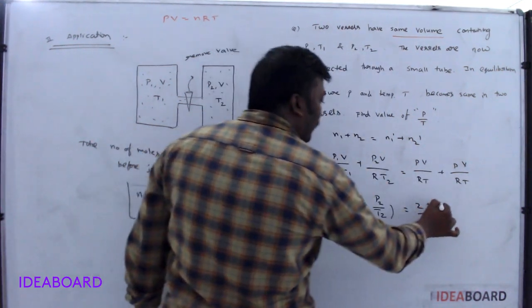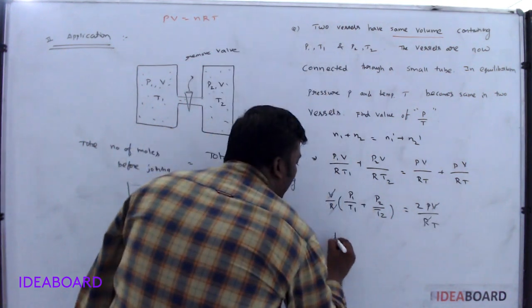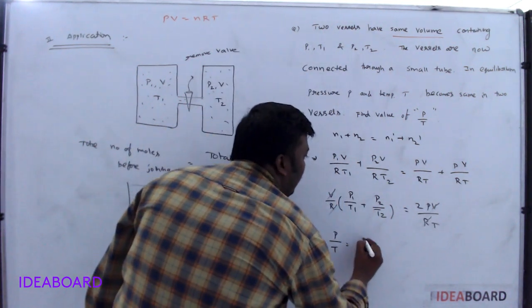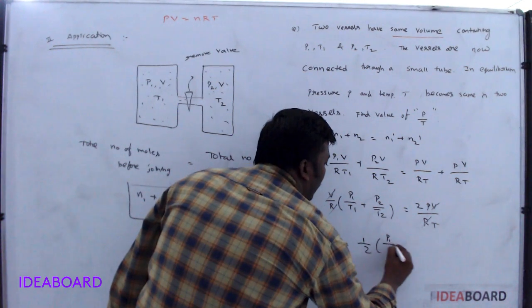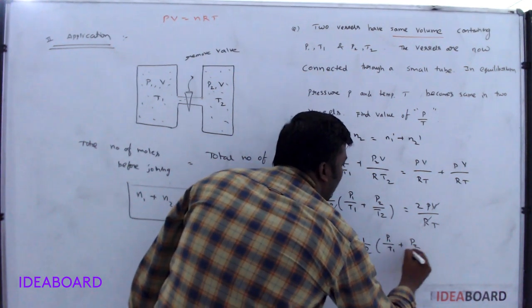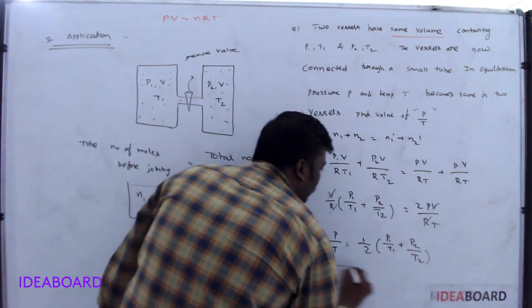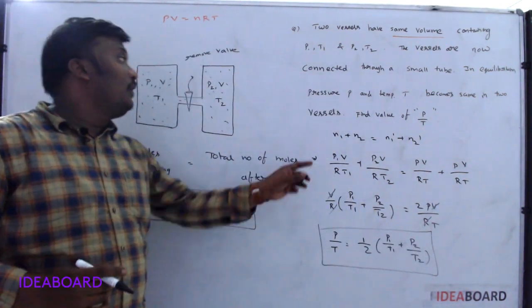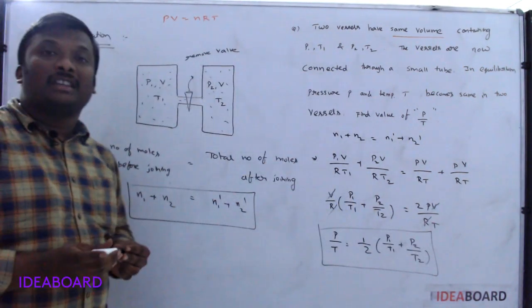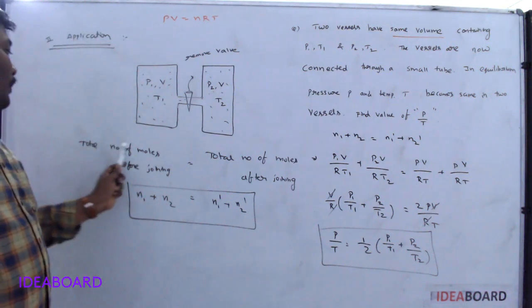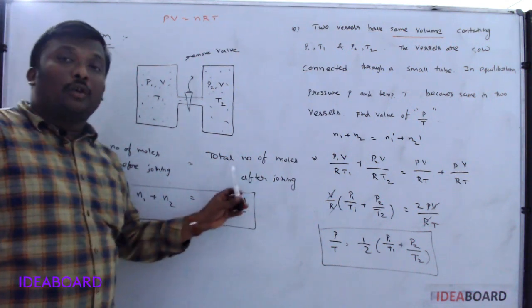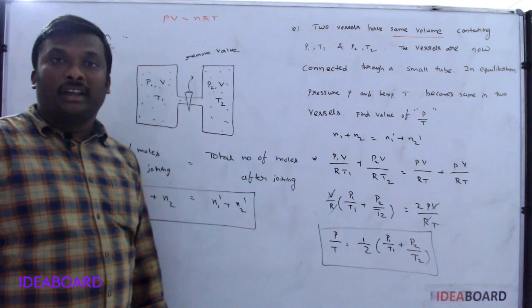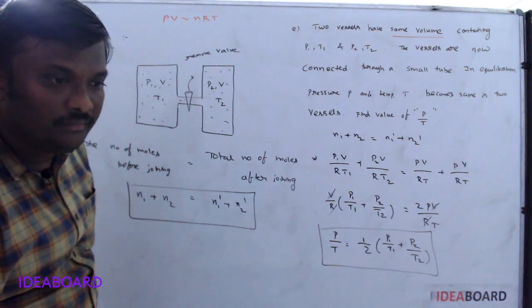So V by R cancels. He was asking P by T. So what is the value of P by T here? 1 by 2 into P1 by T1 plus P2 by T2. Not only this question, if any question is related to this model, always keep in mind the number of moles before joining is equal to the total number of moles after joining. Okay.